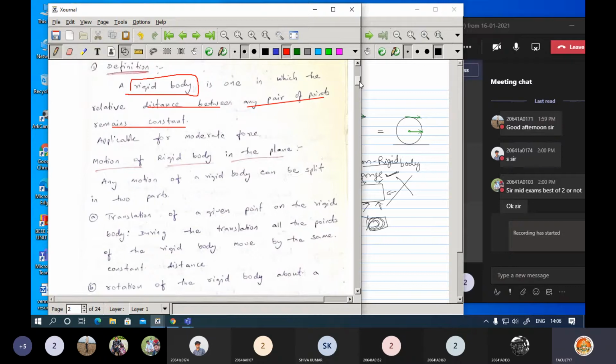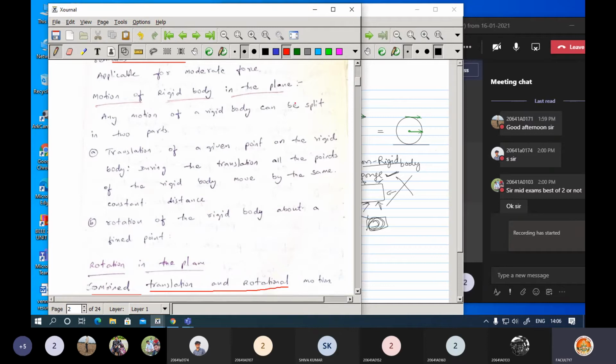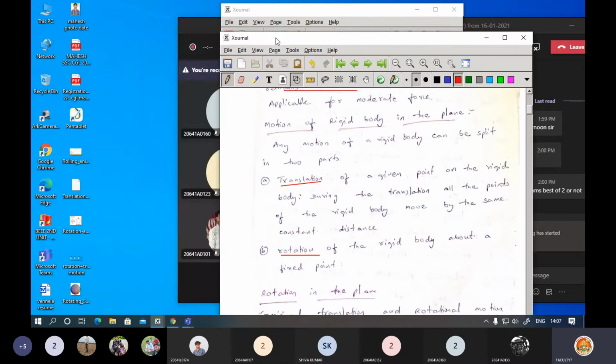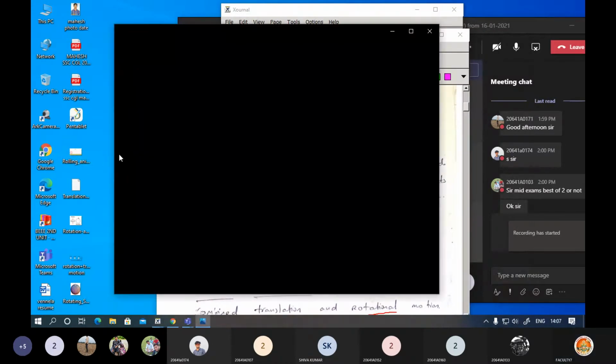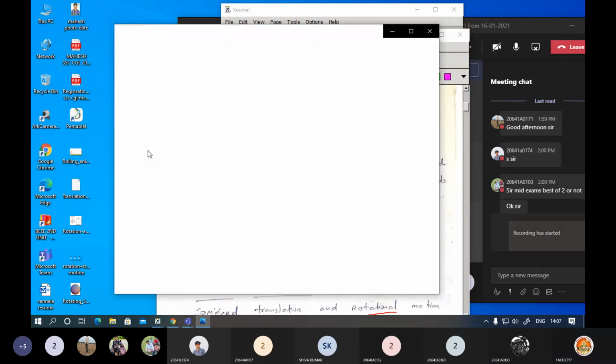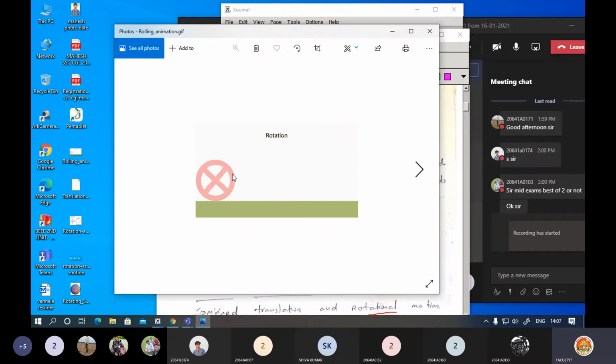Now regarding the movement or the motion, we had seen yesterday with some examples. There will be the translation motion and the rotation motion, and you might have observed the animation I had shown. Let me show it once again, if it is possible. So this was the animation that we had seen yesterday. Here this is rotation. Here it is translation.